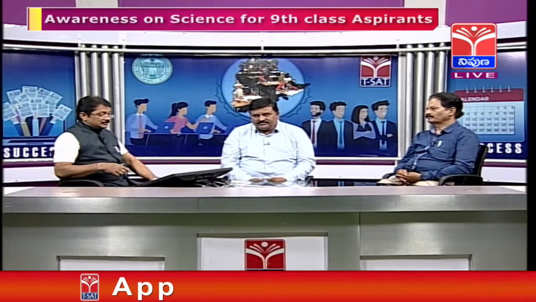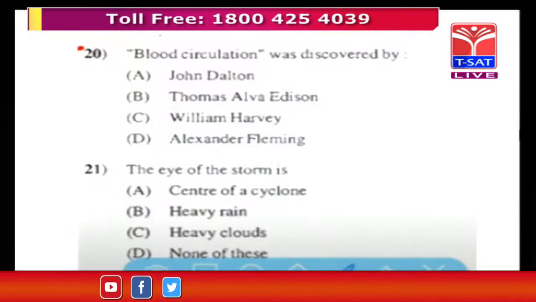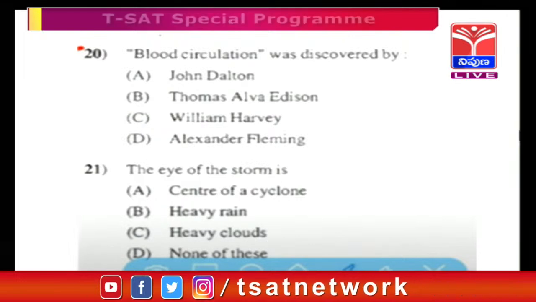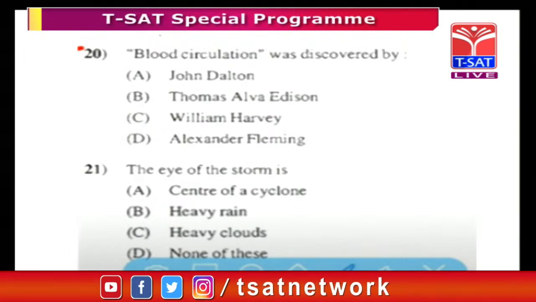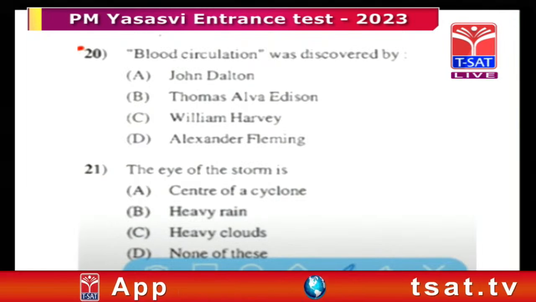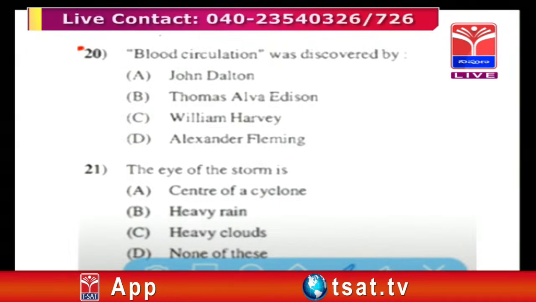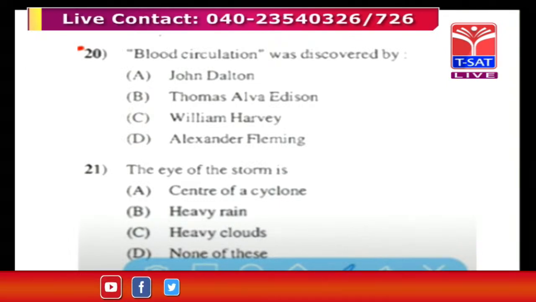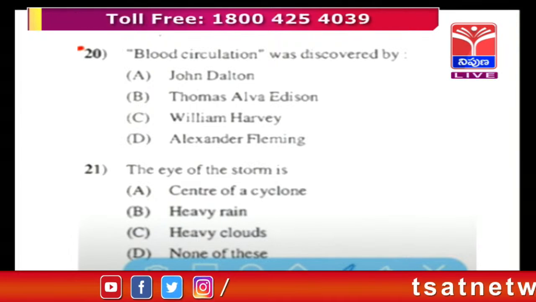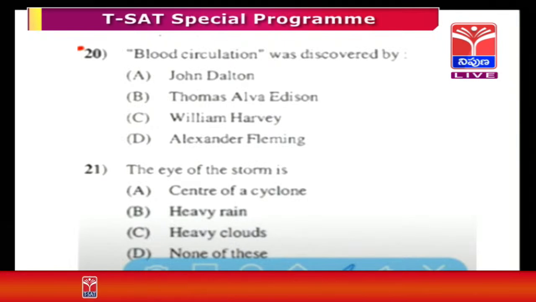Now, shifting to the next one. Mostly in my observation, when you see all the questions, the maximum part is biology. The blood circulation was discovered by John Dalton, Thomas Alva Edison, William Harvey, or Alexander Fleming. If you look at the options, sir, options A and B are from physics, John Dalton and Thomas Alva Edison. So, no way related to biology.